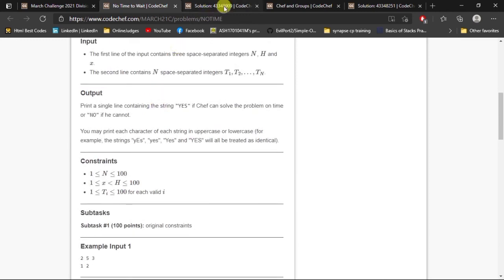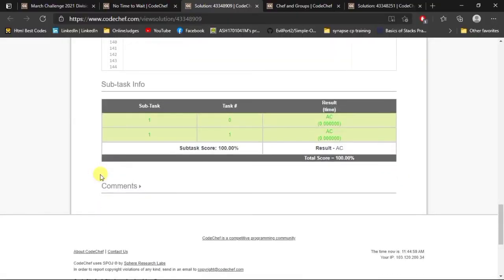And here you can see my submission got accepted. Sorry, I just showed you a little glance of my code, totally unintentional. And you can see only one subtask, so it's a very basic problem.